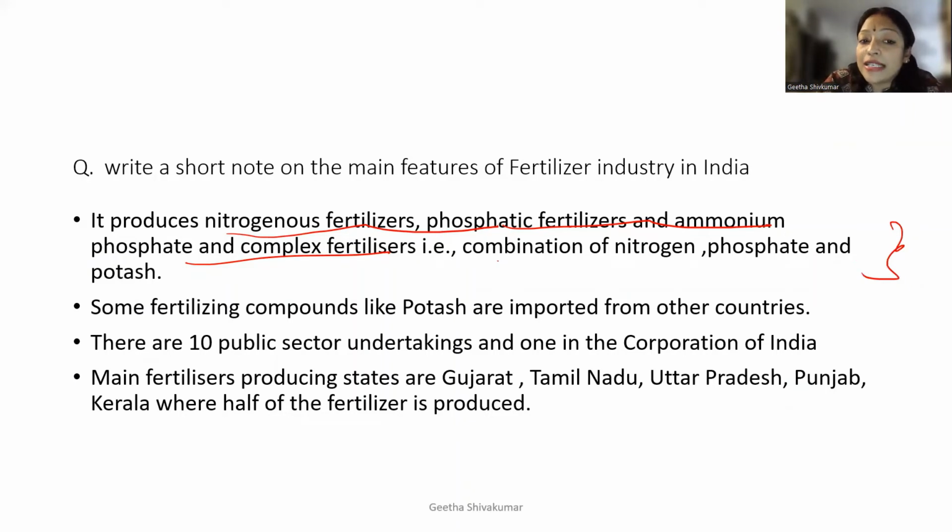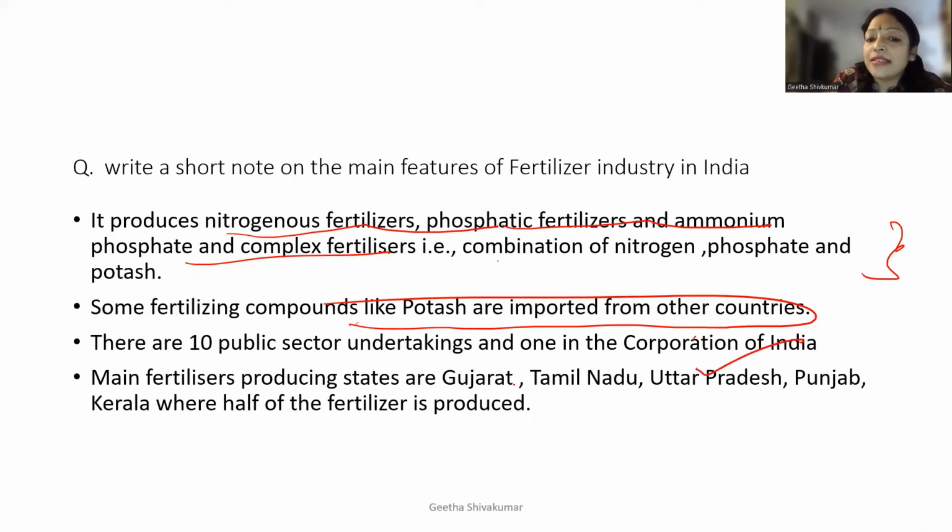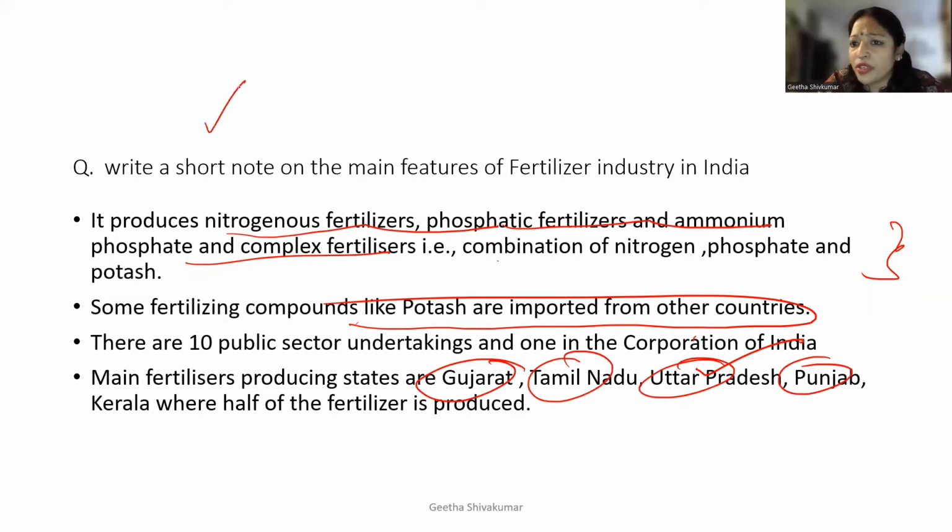Some fertilizer compounds like potash are imported from other countries. So we depend on other countries, and we import also. There are 10 public sector undertakings and 1 in the Corporation of India. Main fertilizer states are Gujarat, Tamil Nadu, Uttar Pradesh, Punjab. Very low possibility that this question is going to come in the exam, but still we should know some basic features of fertilizers.